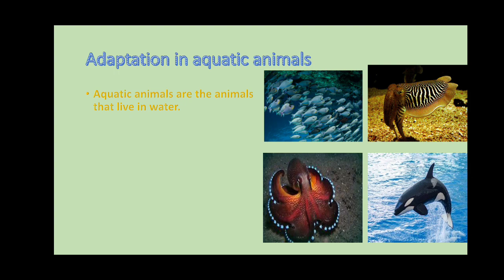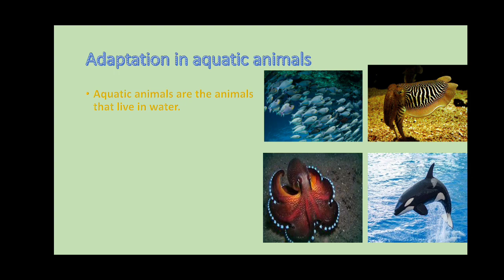Aquatic animals are the animals that live only in water. For example, take fish. Fish can survive only in water. Understand? Can you give some more examples? Seahorse, and so many varieties of fish can survive in water. And seahorse, octopus, octopus also can live only in water.